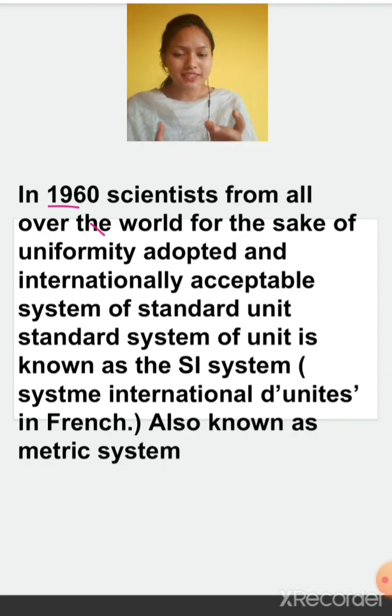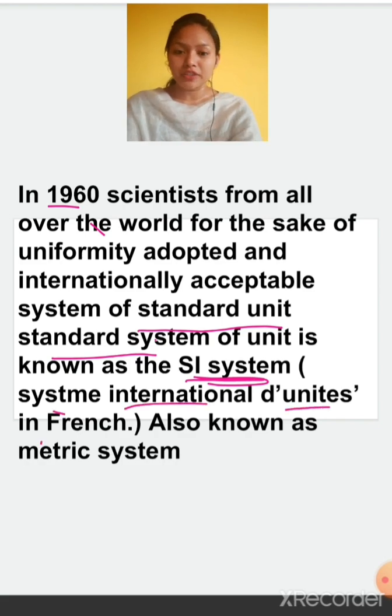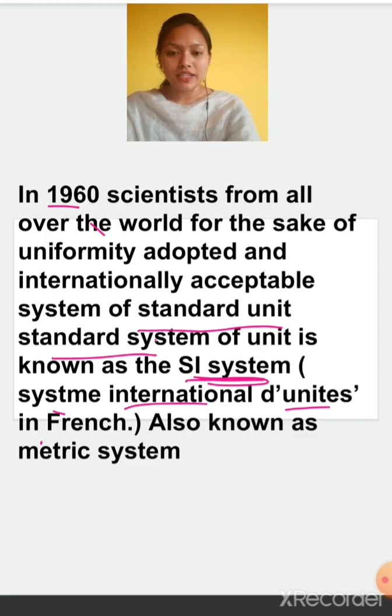It was known as the SI unit, that is Système International d'Unités in French. It was also known as the metric system.